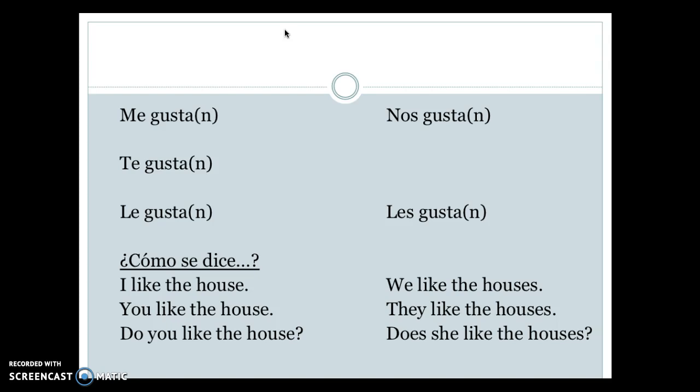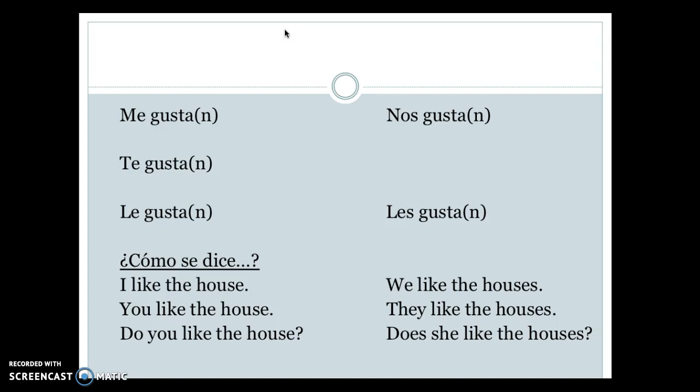Well, first you have to, again, restructure that sentence in English so that what you're saying is the house is pleasing to me. Then you think, okay, the house, is that singular or is that plural? Oh, it's singular, so I'm going to use the form of the verb gusta. And then who is it pleasing to? It's pleasing to me. I like the house. Me gusta la casa.